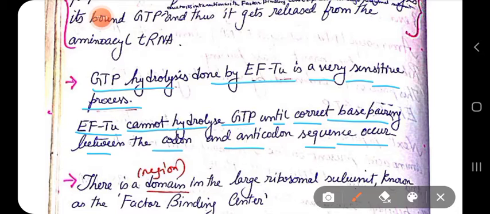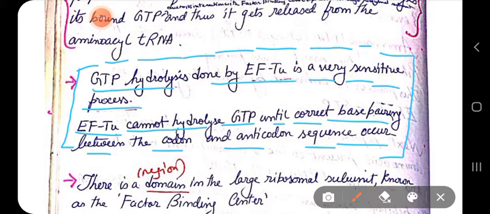Otherwise, it will not hydrolyze its GTP molecule. So that's why I have said that only when perfect base pairing occurs between the aminoacyl tRNA's anticodon and the codon regions of the mRNA will EFTU hydrolyze its bound GTP.